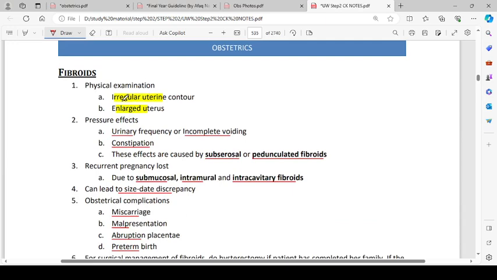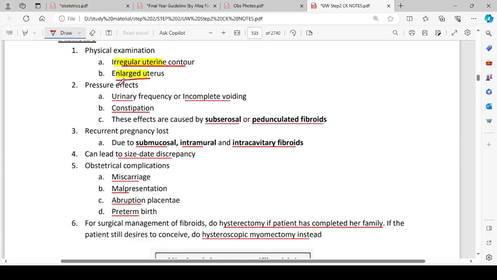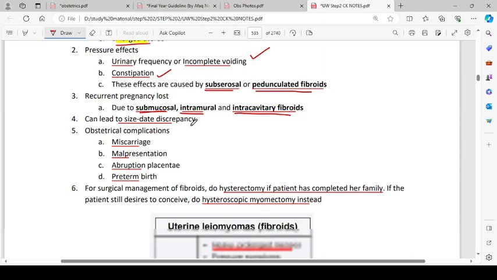Fibroids. Physical examination: irregular uterine contour and enlarged uterus. Pressure effects will be urinary frequency or incomplete voiding, constipation. These effects are caused by subserosal or pedunculated fibroids. Recurrent pregnancy loss is due to submucosal, intramural, or intracavitary fibroids. They can lead to size date discrepancy. Obstetrical complications are miscarriage, malpresentation, abruptio placentae, and preterm birth.